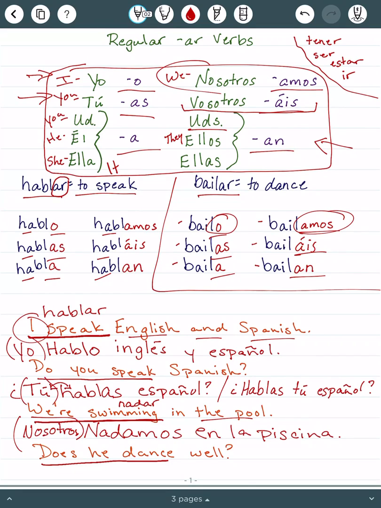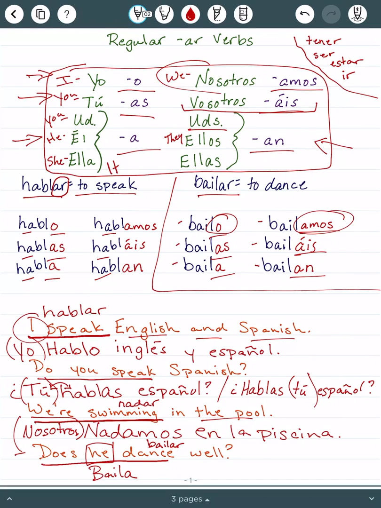Oh, and same thing with the question. We could just say hablas español, and that would mean do you speak Spanish? The last one, does he dance well? So we need to know to dance is bailar. So take off the AR. It's he. So he ends in an A, baila.